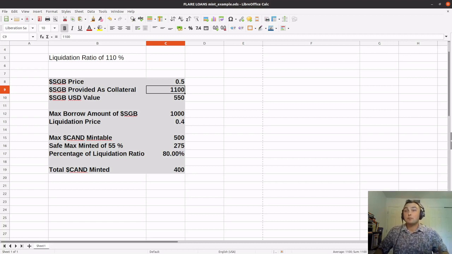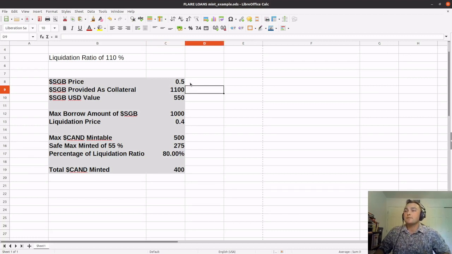So just to really hit this home, I came up with this Excel spreadsheet to help us manage our liquidation ratio and the chance that we can get liquidated. As you can see here, we've got the Songbird price, Songbird provided as collateral, the actual USD value of that, the max amount that we can borrow against our Songbird, the liquidation price, and the max amount of Canary Dollar we can mint. I threw this in here as a safe max mint. We'll get to that. The percentage of our liquidation ratio that we're currently at any given time, plus the total amount of Canary Dollars that we have minted.